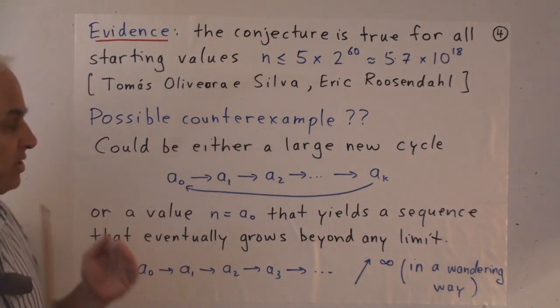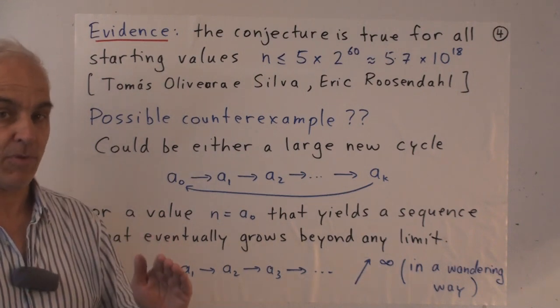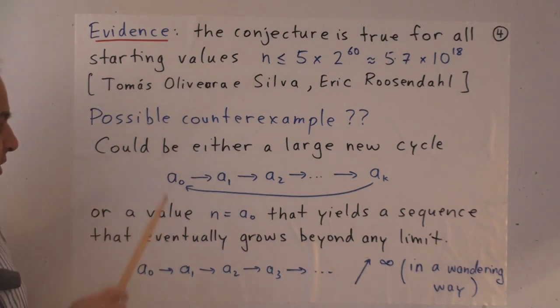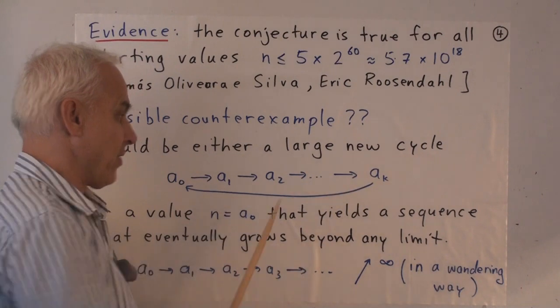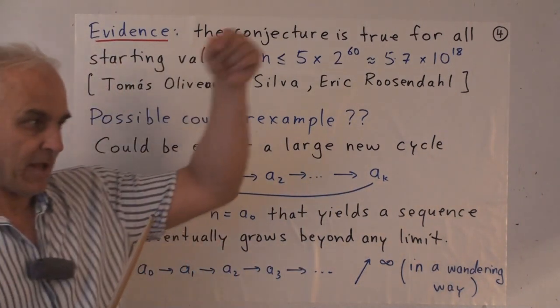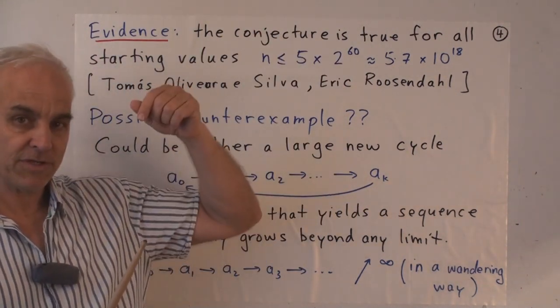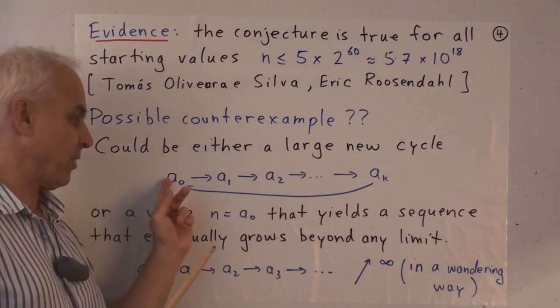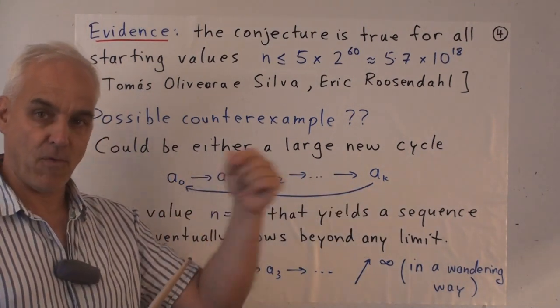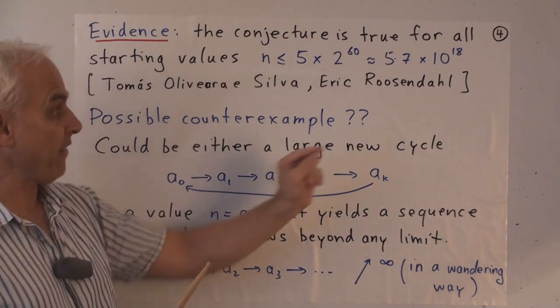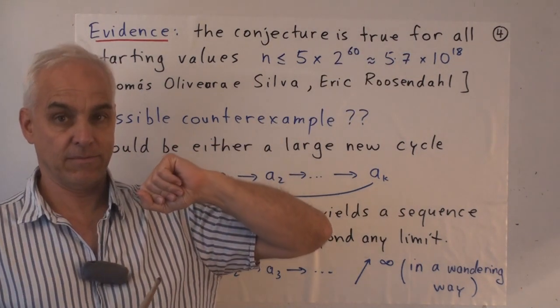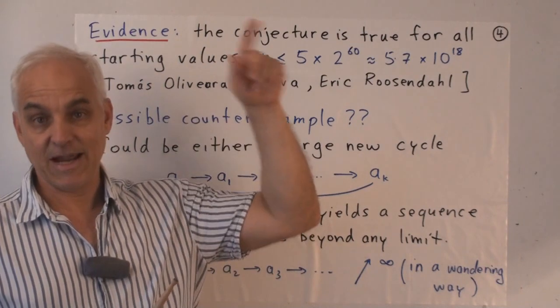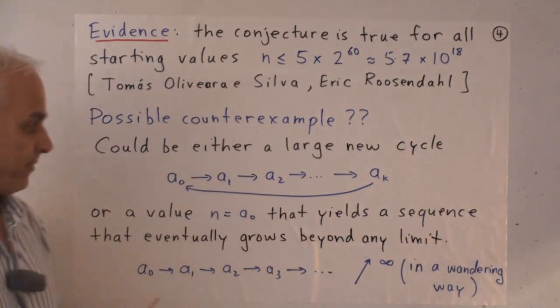And there are really two different ways that a counterexample could arise. There could either be a large new cycle. In other words, a finite list of numbers so that you start at some initial value and eventually you come back to where you started, just like 1, 4, 2. But these numbers would all have to be bigger than 10 to the 18. It would have to be a cycle of very big numbers.